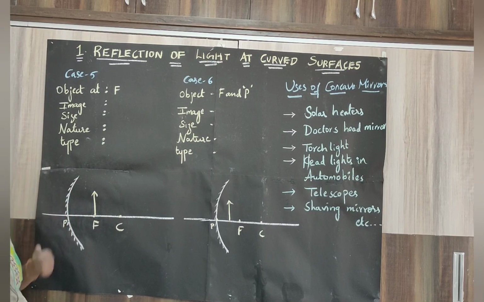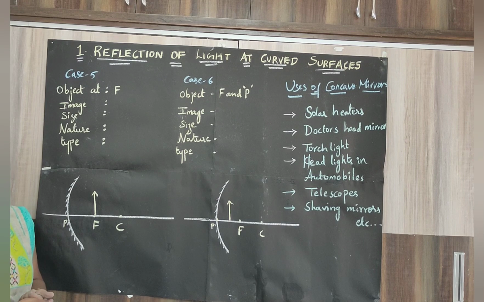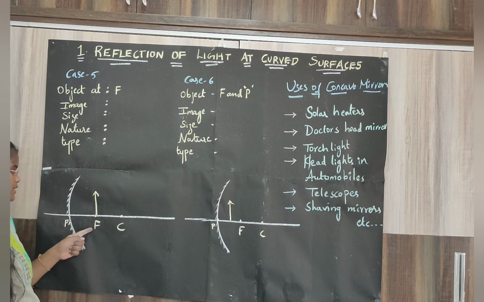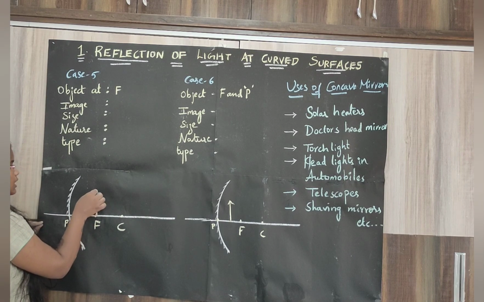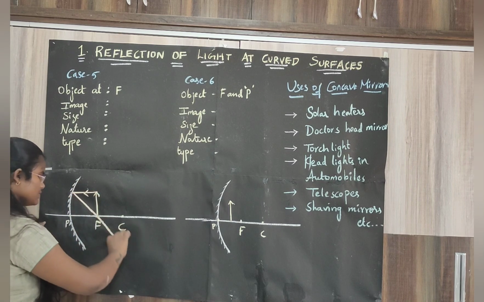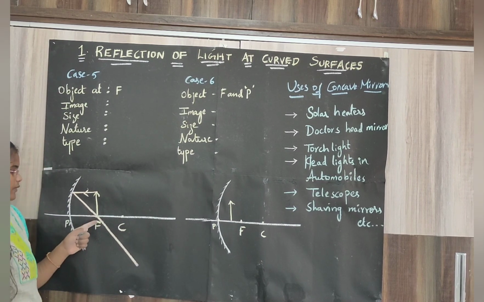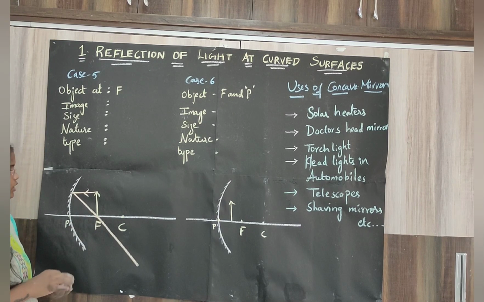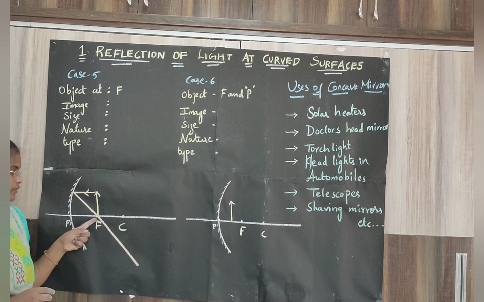Now case number 5. When you place the object at F, consider the two important special rays which are possible. When you place the object at F, an incident ray which is parallel to the principal axis passes through the focus, and one more ray which passes through the focus is not possible. Here the object is at F itself.